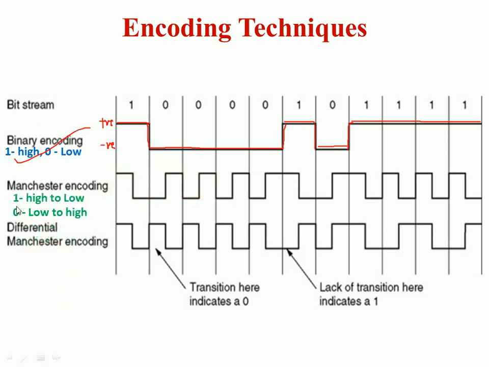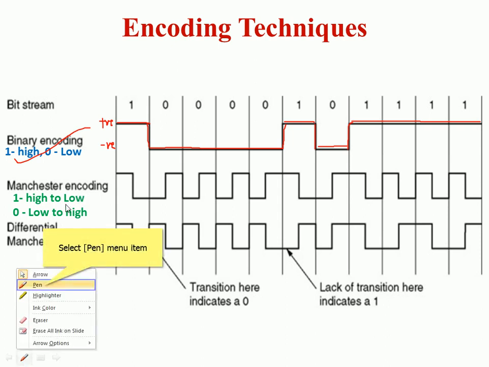Okay, that is 0 is low. So this is what we have in binary encoding. Next is your Manchester encoding. In Manchester encoding, 1 means you go from high to low, and 0 means you go from low to high.